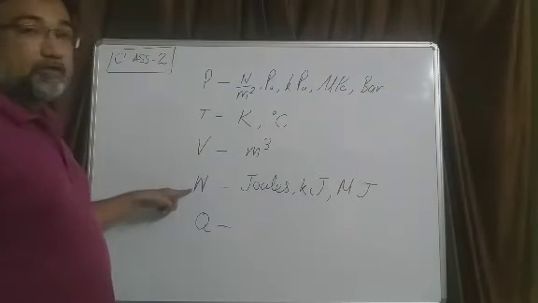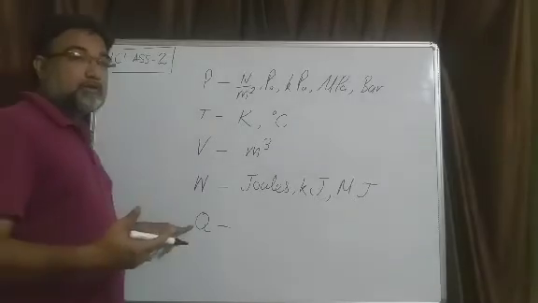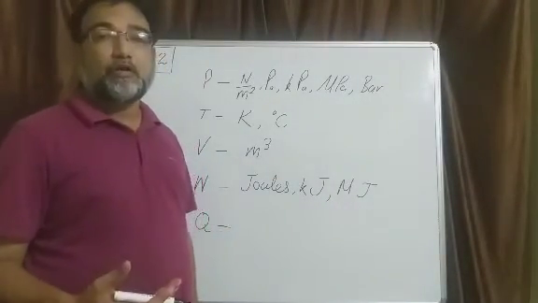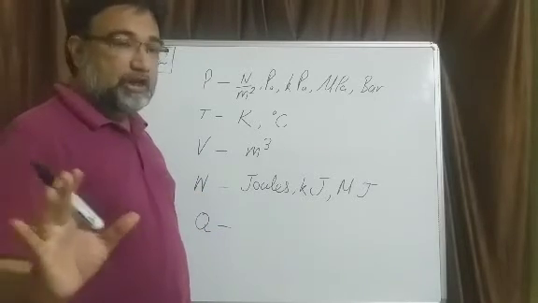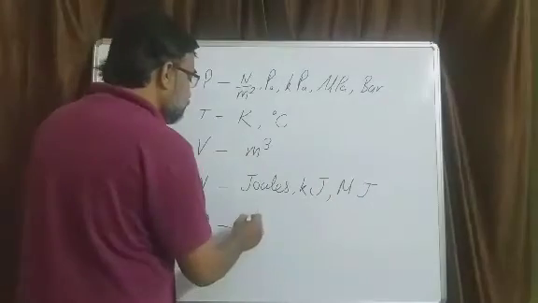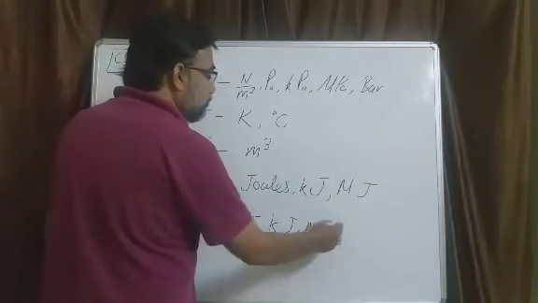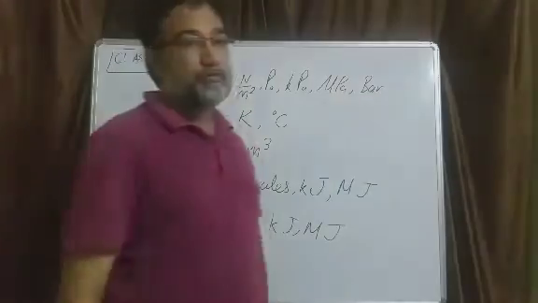Work is also a form of energy. Heat is also a form of energy. So normally in the normal system we express heat in calories and kilocalories. But in this class we will not be using calories. We will be using joules, kilojoules and megajoules. So for that matter, work and heat have the same unit.